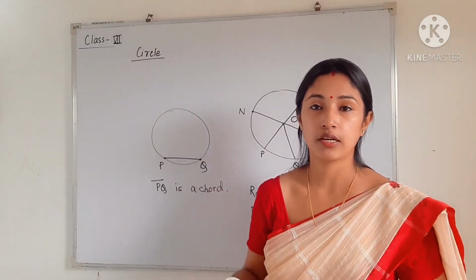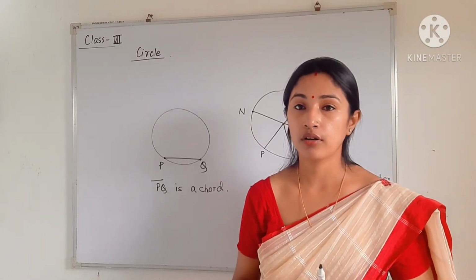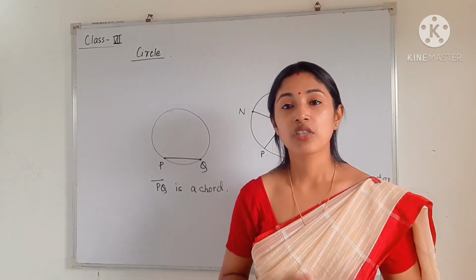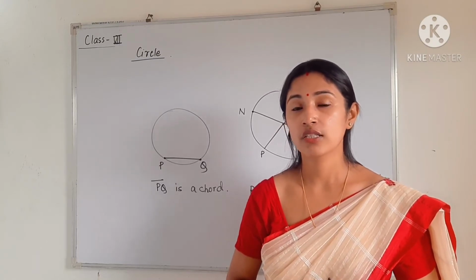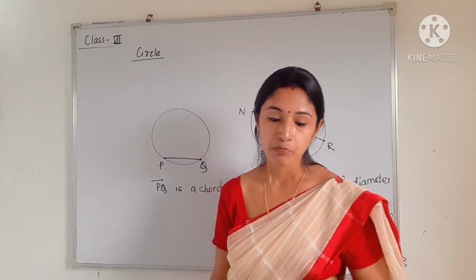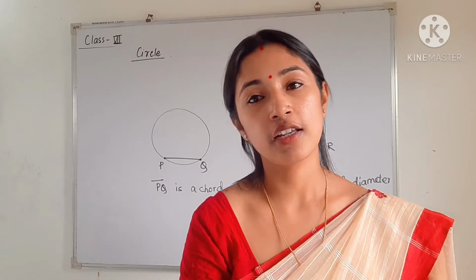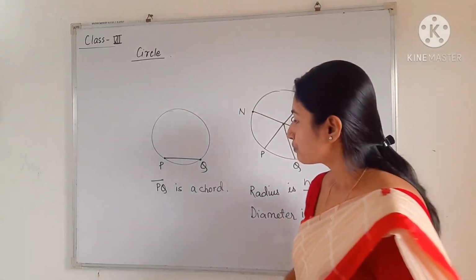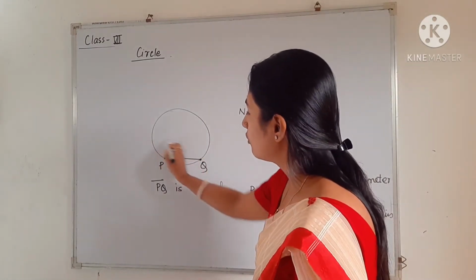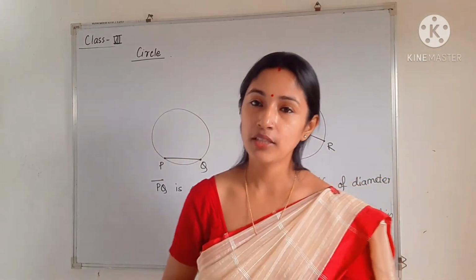Okay, so next, see, I already told you that chord will not pass through the center, but what happens if the chord passes through the center? So if the chord passes through the center, then we cannot say it is a chord. We have to say what? Yes, that is a diameter. So that should be the largest chord, or you can say the longest chord. The longest chord of a circle is called the diameter. Okay. So next point is diameter. A chord that passes through the center of the circle is a diameter. So if you draw many chords like this, one chord will pass through the center, and that chord will become what? That chord will become the diameter.